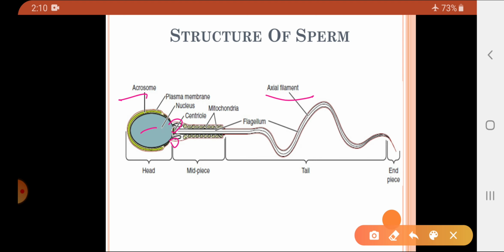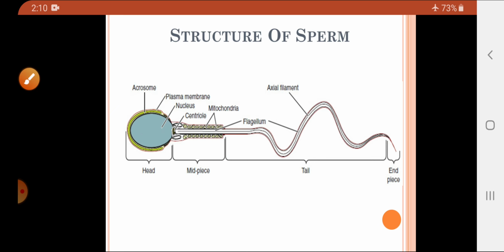Now this axial filament of the middle piece gets covered by the mitochondria, and this mitochondria provides the energy for the movement of the sperm, whereas the other maximum part of the axial filament is the tail portion of the sperm. So students, here we come to the end of today's lecture on the process of gametogenesis, and today we have studied the process of spermatogenesis, as well as the structure of the sperms.